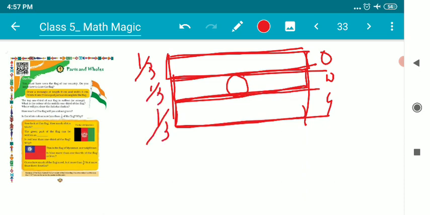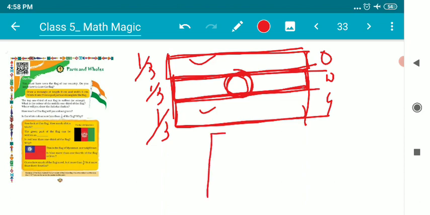But the moment I draw the Ashok Chakra at the center of the flag, it cannot be 1 by 3 anymore, because these two parts are the same, but this one is less than 1 by 3 due to the presence of the Ashok Chakra at the center of this portion. This is what I wanted to tell you.